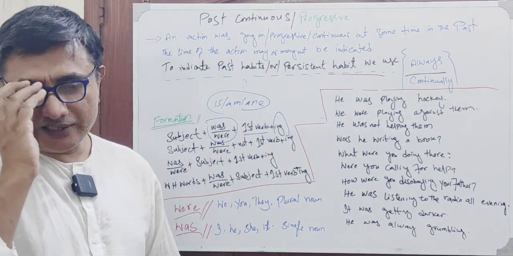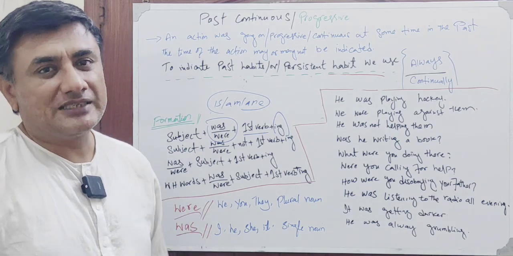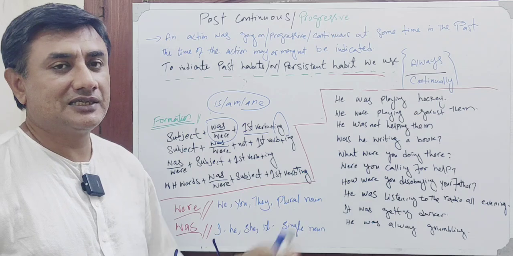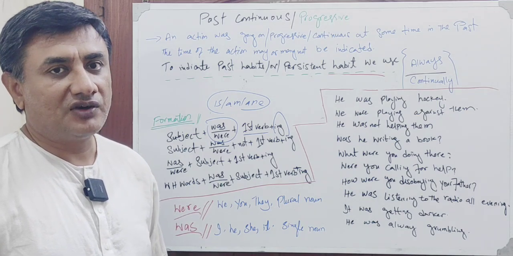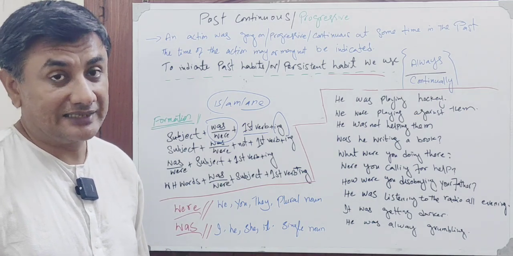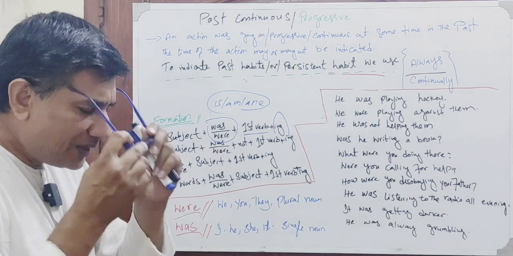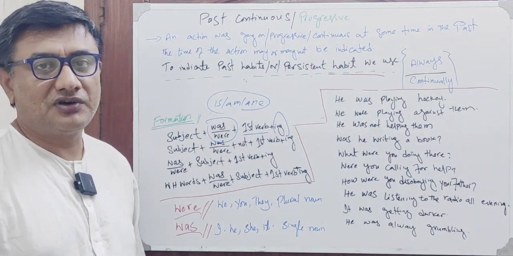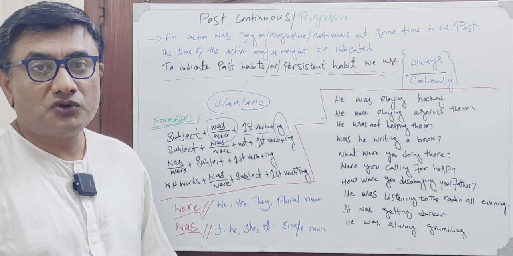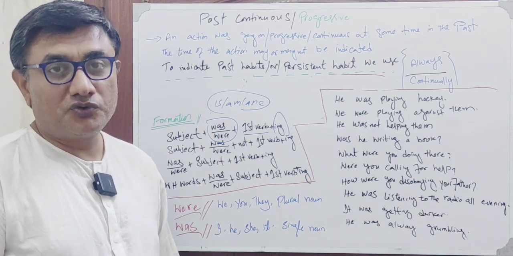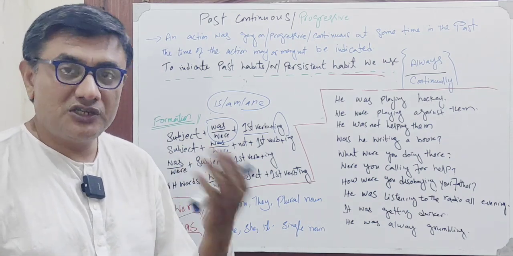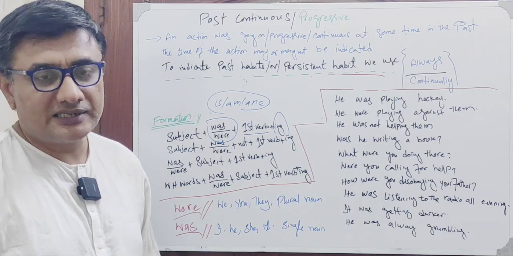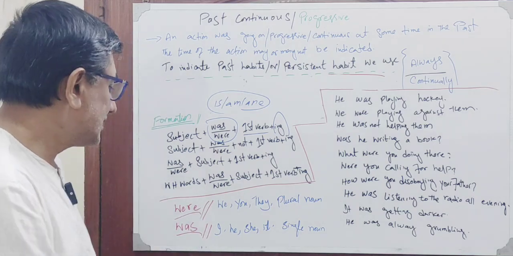We do not need to be stressed about this formation, because when we practice the sentences, we will definitely identify how simple this tense is. Now there might be a question in our mind: how can we identify where we need to put was and where we need to put were with which subject? I think it's very simple.